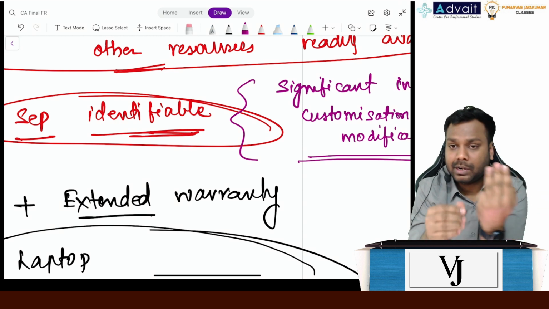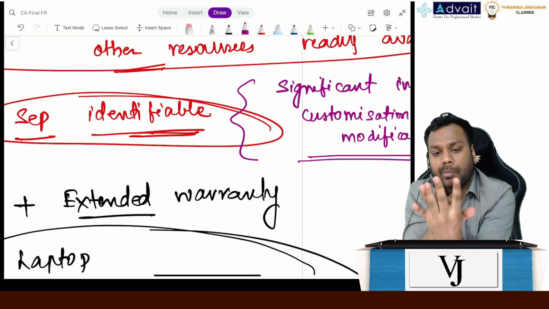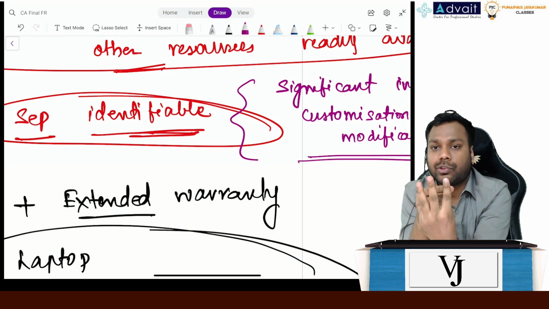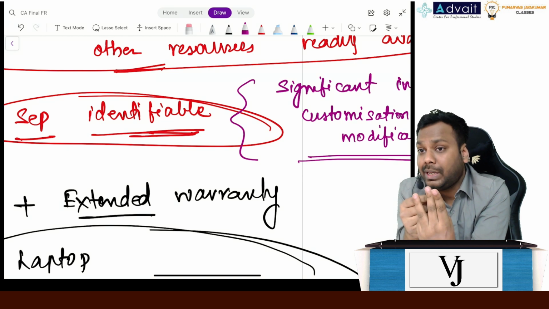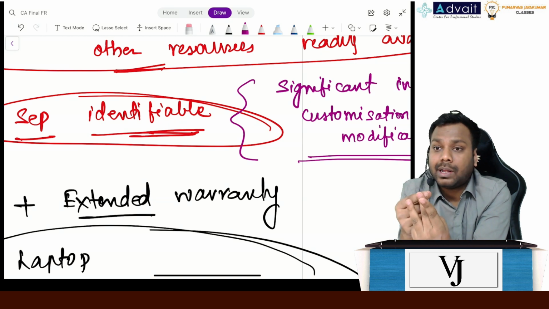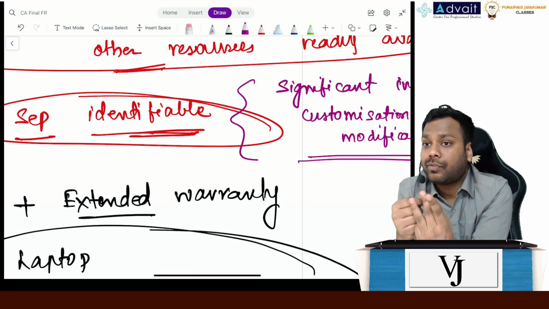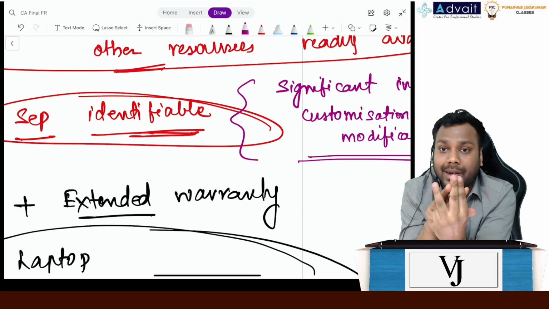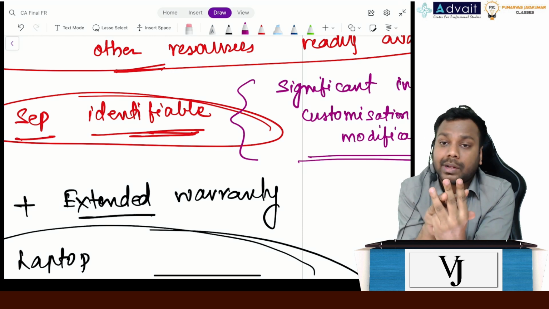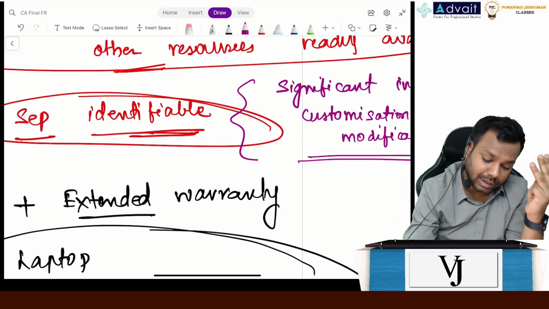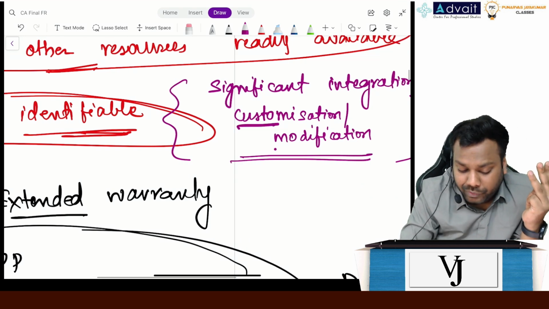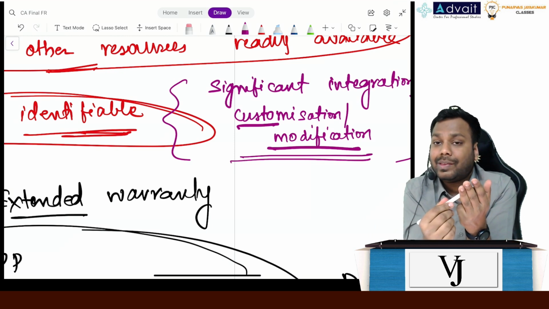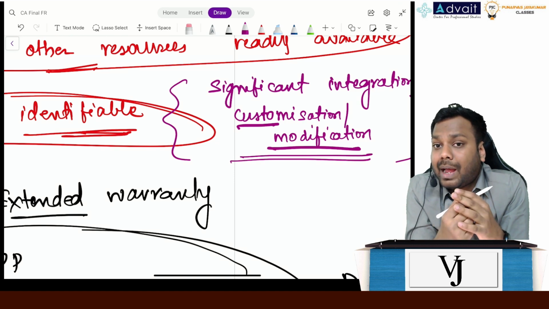Let's suppose there are 3 performance obligations and this performance obligation is significantly integrated with this one. Let's suppose I have sold a software and I have sold the technical updates for 3 years, and the updates have to be taken from me only. You cannot take the updates from someone else in the market. Can I purchase it separately? No, right? So this is significantly integrated. In that case, it is not separately identifiable and condition number 2 fails. Or significant customization or significant modification is involved. So if either of them is there, we'll say that the promises are not separately identifiable.